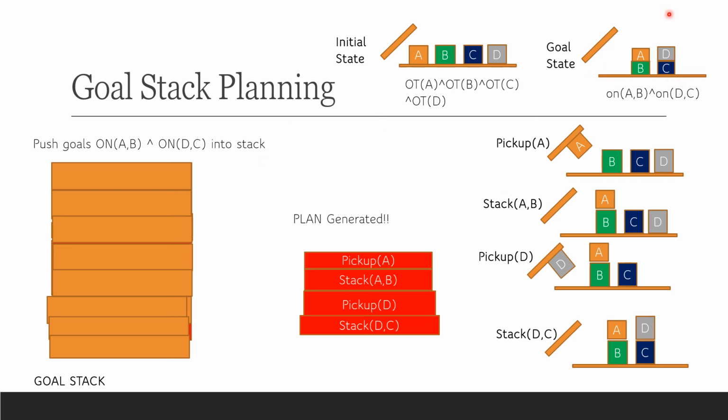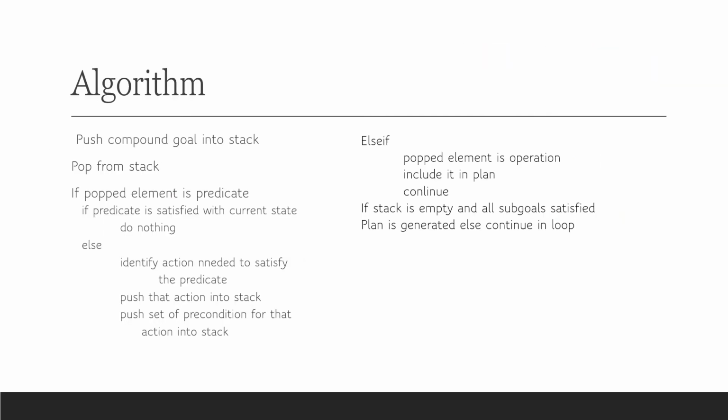We started with the goal that we wanted to achieve. We pushed these compound goals onto the stack along with their preconditions, and we tried to satisfy each of them by identifying which set of actions will satisfy those preconditions. And once the preconditions were satisfied, those actions were popped and included into the plan. This sequence is the plan recommended by goal stack planning. Now in the real world domain, we can follow the sequence in order to move our system from this state to this state. So the stack is empty, goals are achieved.